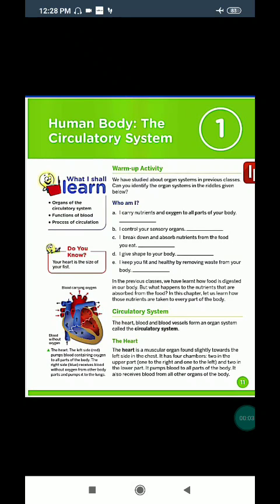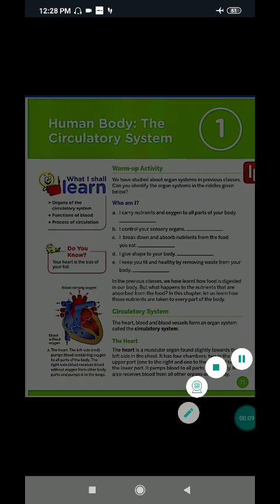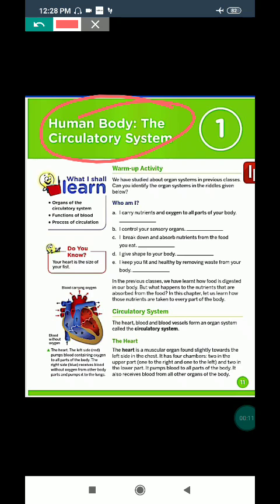This is the first class of this session, subject science, chapter number 1, human body and circulatory system. So first of all, we have to know what an organ system is. Before we start the chapter, we have to know what is an organ system. Many organs work together in coordination to carry out a particular function and form an organ system.